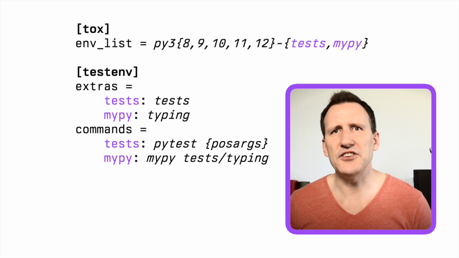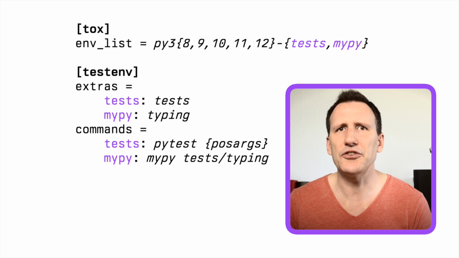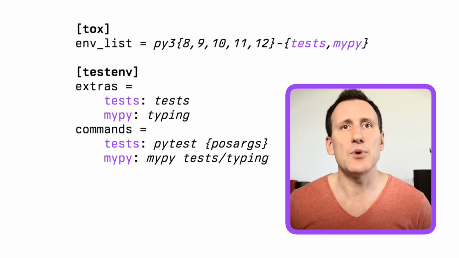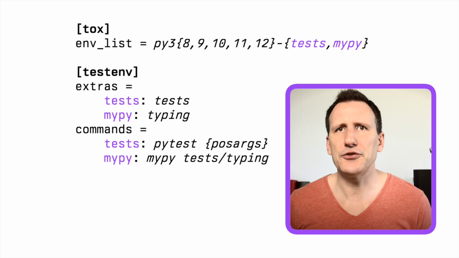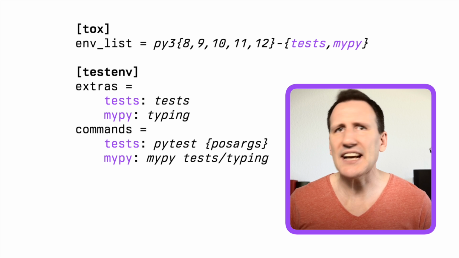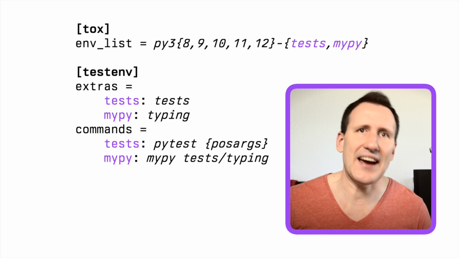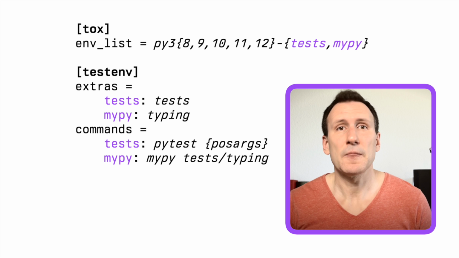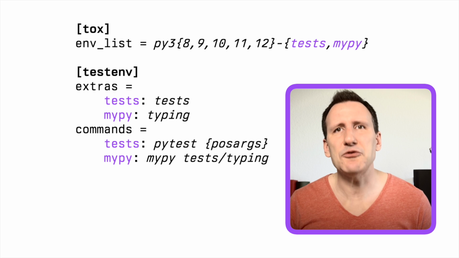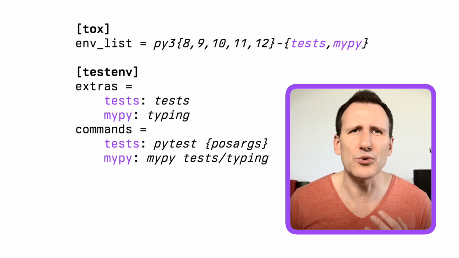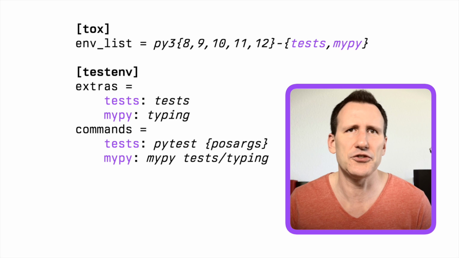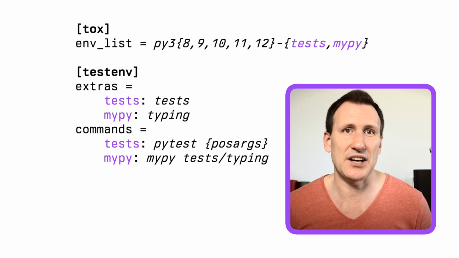So now let's make these factors meaningful, and we want to install different optional dependencies, and we want to run different commands for tests and for MyPy. So we use the factors to define both extras and commands, and this is how it looks like. You prepend the extras and commands with the name of the factor, followed by a colon, and that's it. It's still nice and terse, but you already have to understand how things work to fully grok it. And it has some weird special rules, like not being allowed to use backslashes to split up lines into more readable chunks. So now let's introduce one last concept.